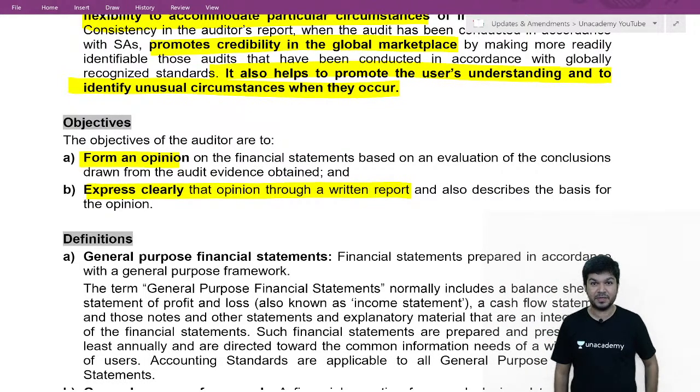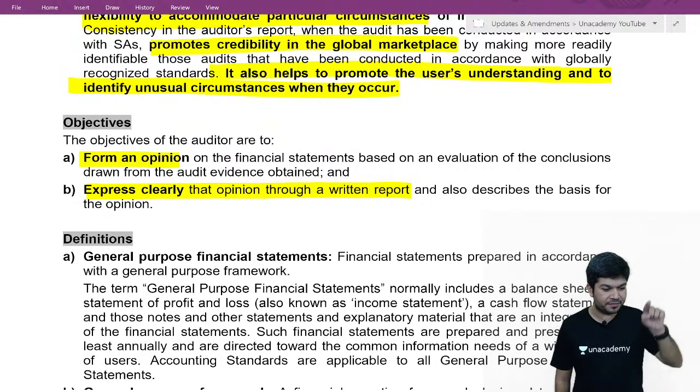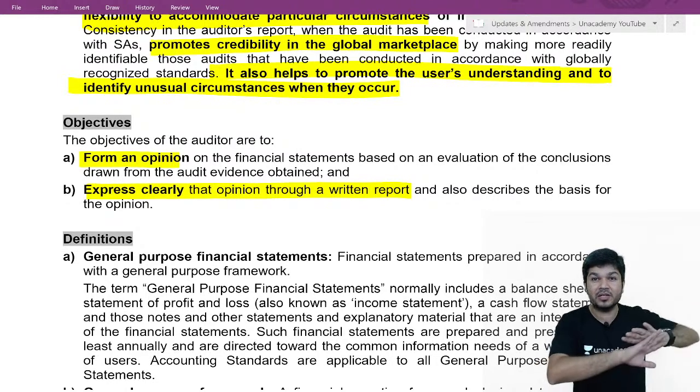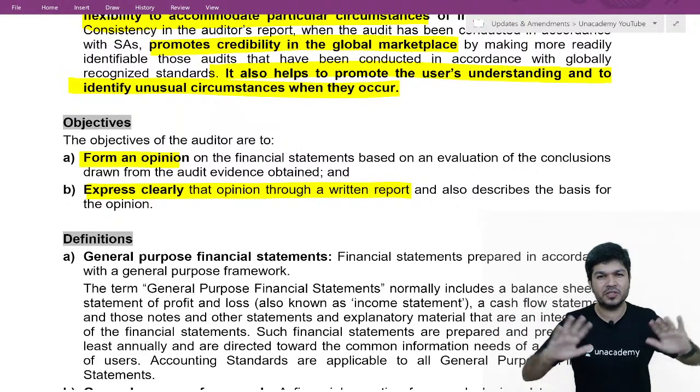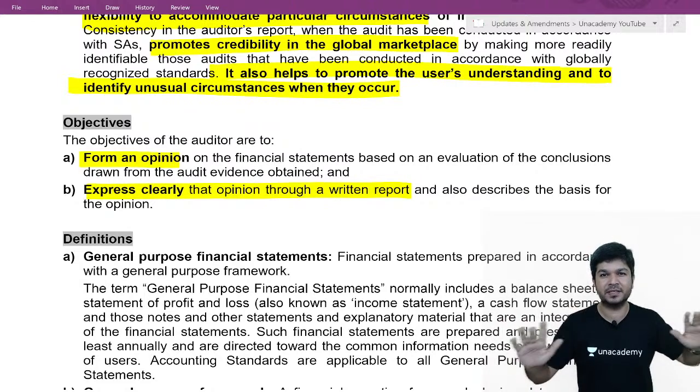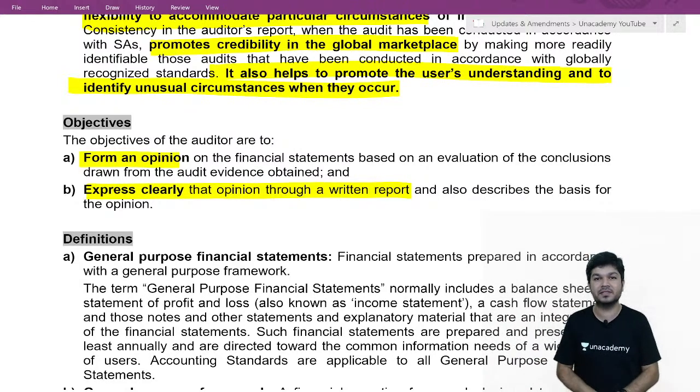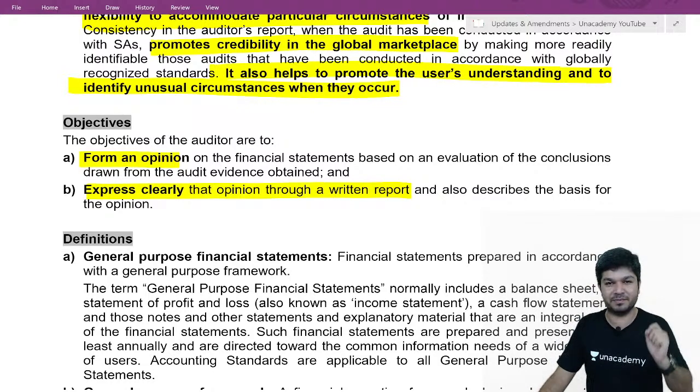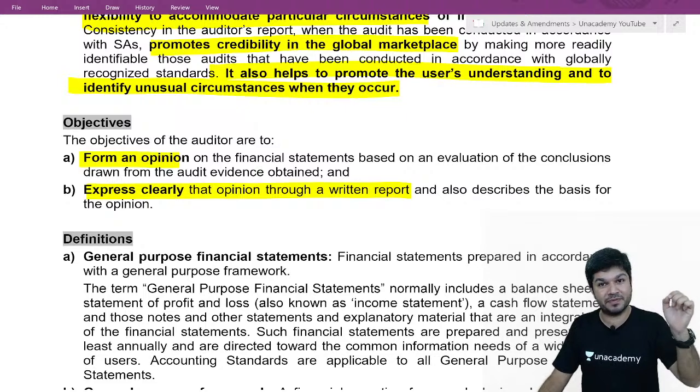Shareholders, bankers, creditors, debtors, government, everyone? Sir, everyone. And that's why we call it general purpose financial statement. The financial statement which management prepares is general purpose financial statement.